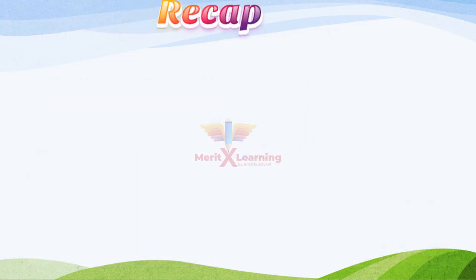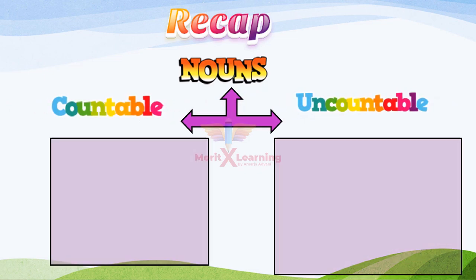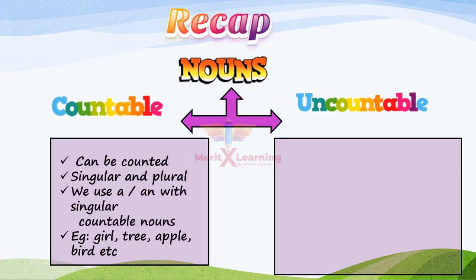Okay, let us quickly do a recap of countable and uncountable nouns. Countable nouns can be counted. They are singular and plural. We use a or an with singular countable nouns. Few examples of countable nouns are girl, tree, apple, bird, etc.